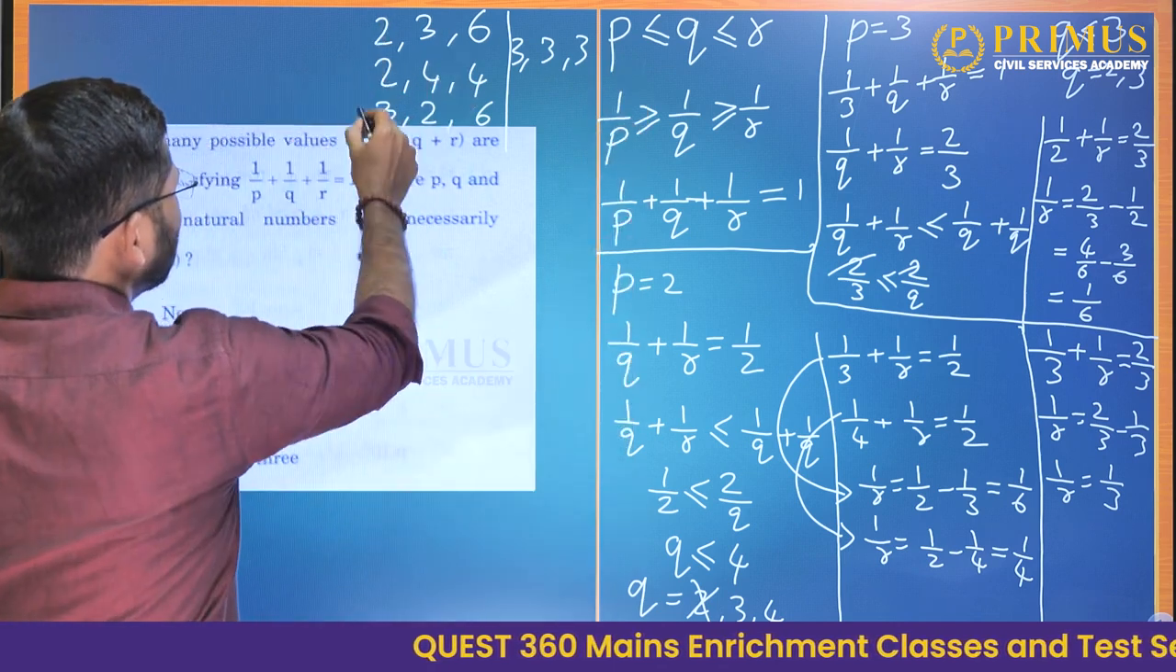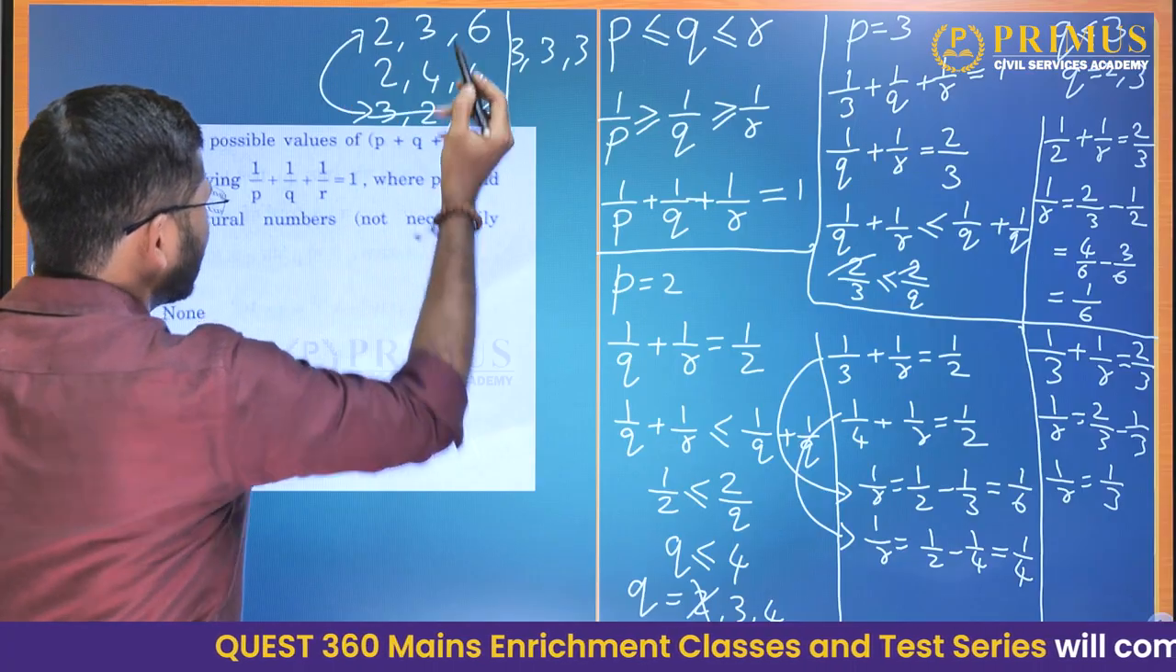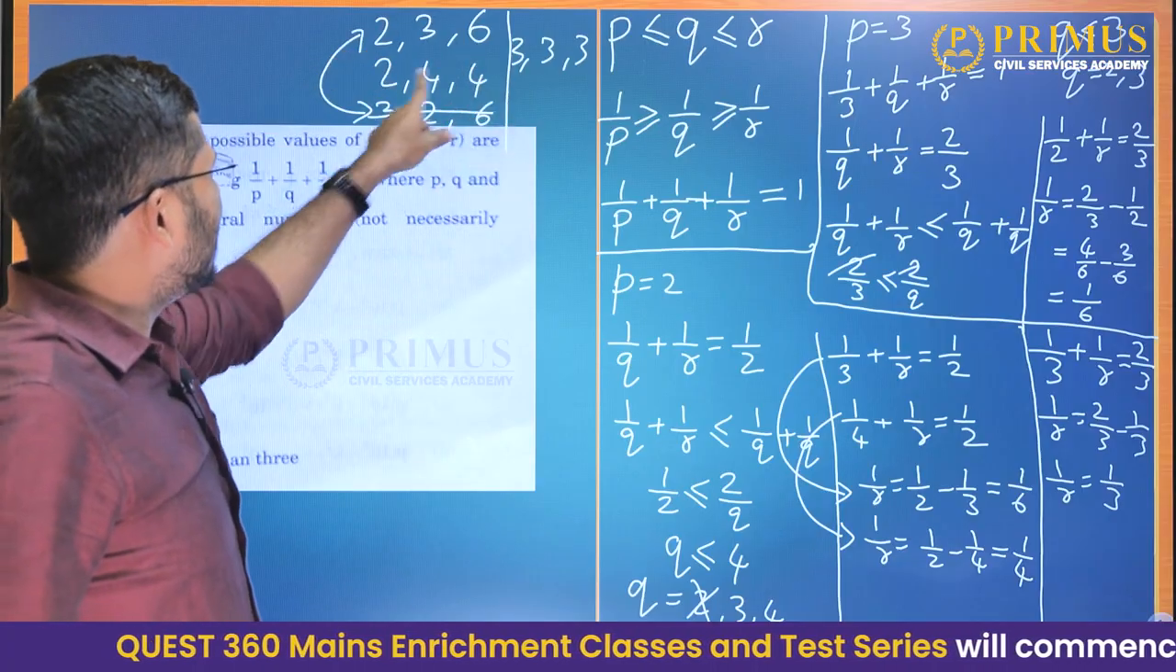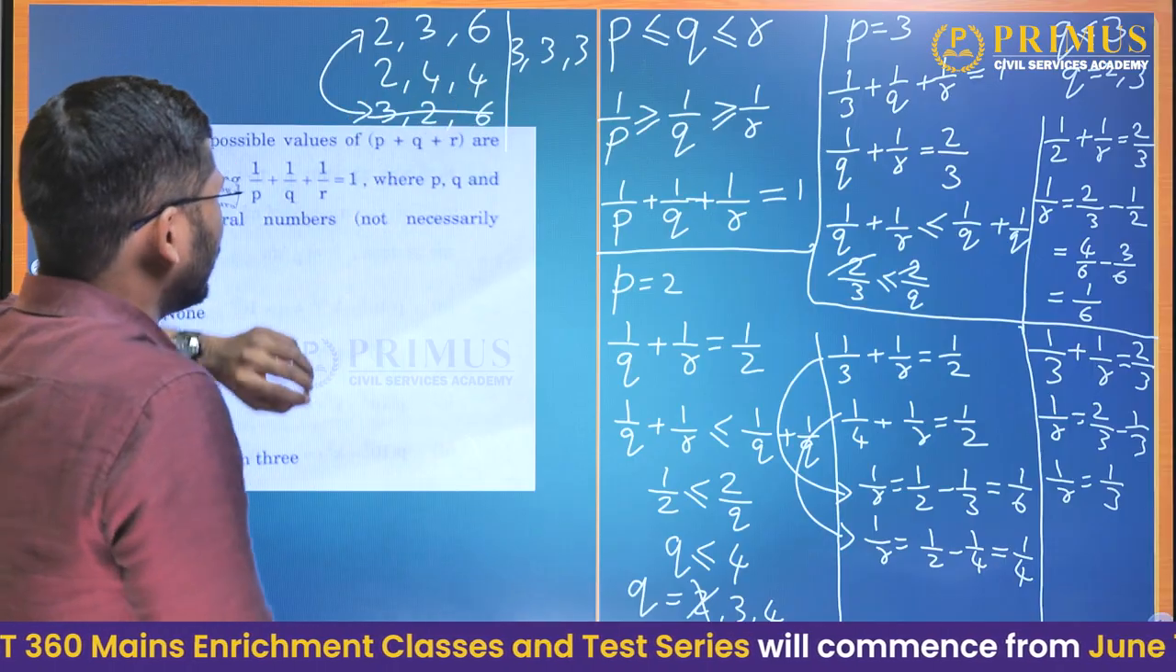This 2 plus 3 plus 6 and 3 plus 2 plus 6, they are same. They will not give us any distinct values. So we will strike this out. So we have 2, 3, 6, 2, 4, 4, 3, 3, 3. So we have 3 sets of numbers which satisfy the given condition.